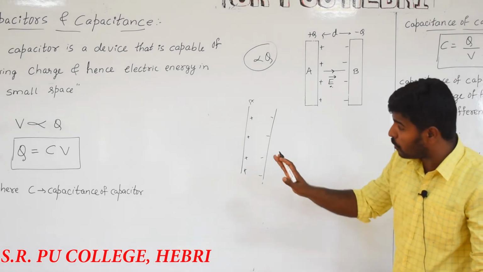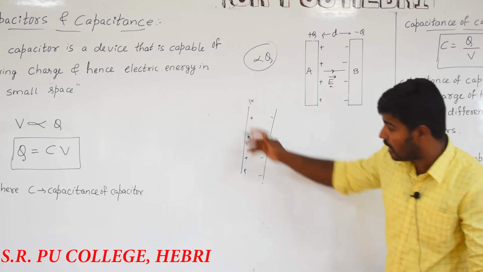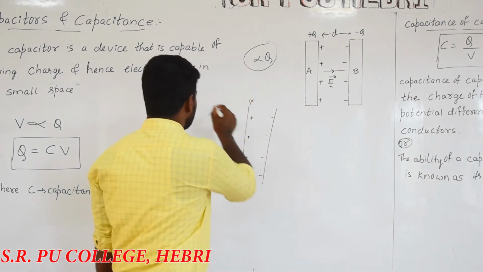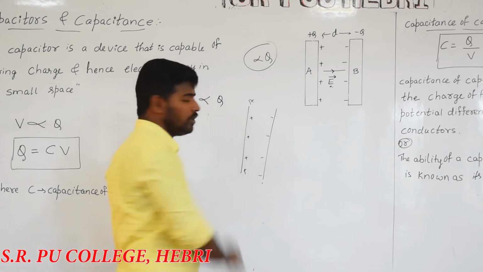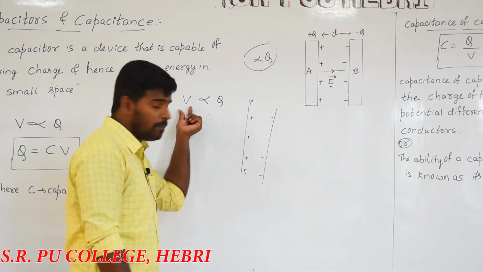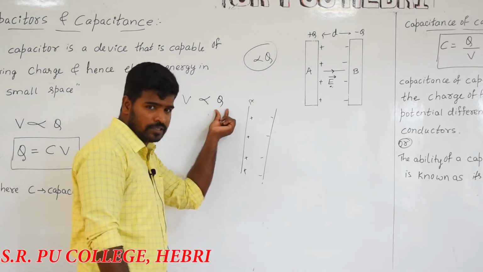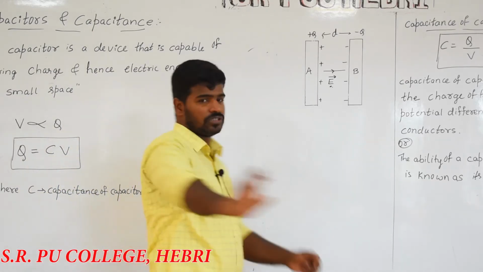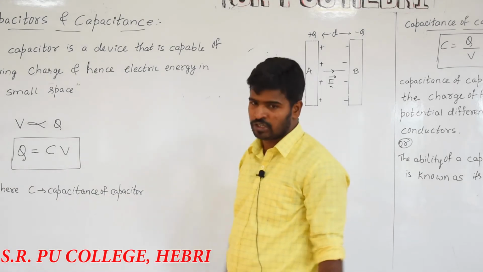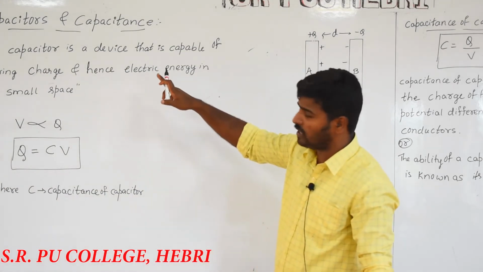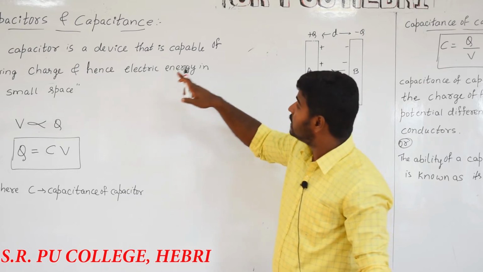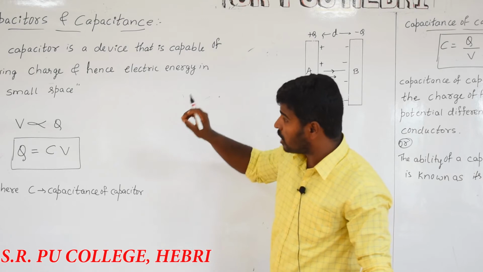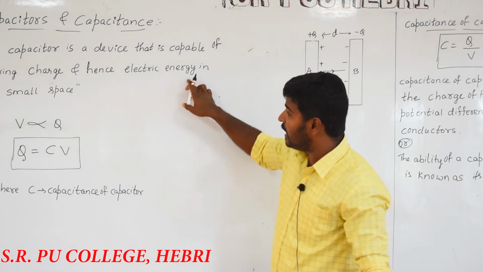The one more important term, just I discussed that term is called as a potential difference or a potential. Therefore, that potential is also directly proportional to the charge given to the conductor. ಆ potential ಯಾವುದನ್ನು ಡಿಪೆಂಡ್ ಆಗ್ತದೆ ಕೇಳಿದರೆ charge given to the conductor. Based on that, first we are defined by the first term. ಇದೇ ಬೇಸಿಕ್ ಕಾನ್ಸೆಪ್ಟನ್ನು ಯೂಸ್ ಮಾಡಿಕೊಂಡು ನಾನು ಕೆಪಾಸಿಟರ್ನ ಡೆಫಿನೇಷನನ್ನು ಬರೆದಿದ್ದೇನೆ. Capacitor is a device, is a system that is capable of storing charge and hence electric energy in a small space.